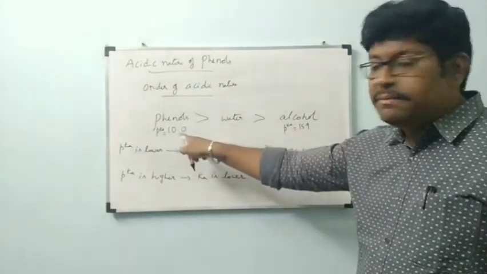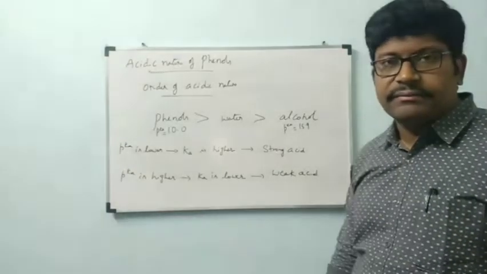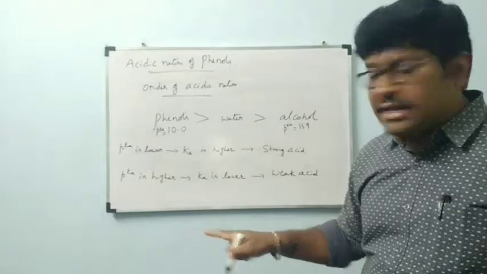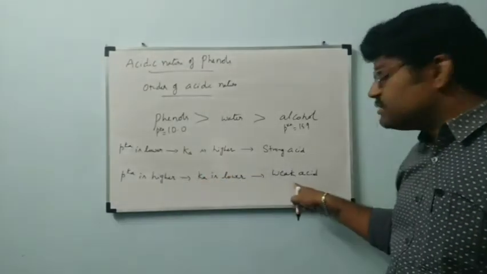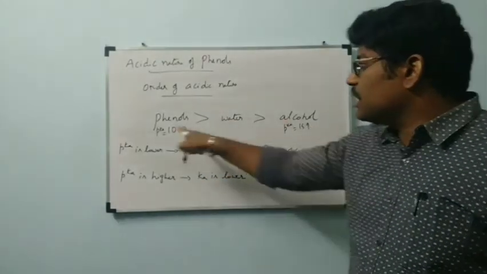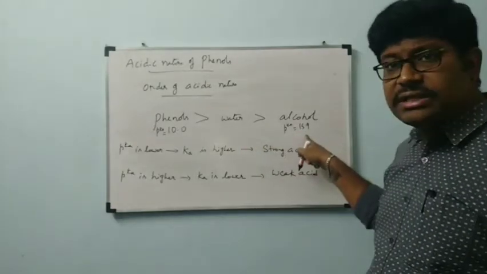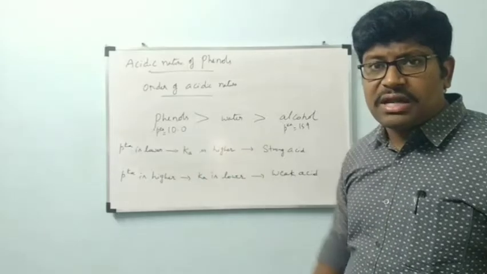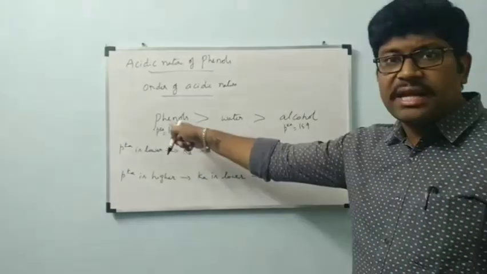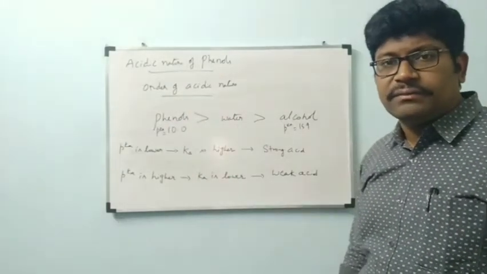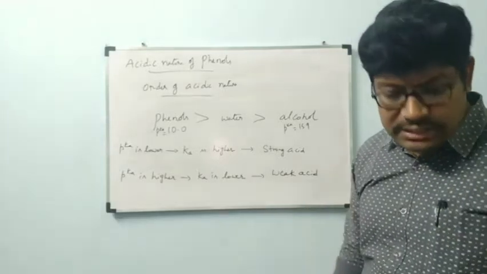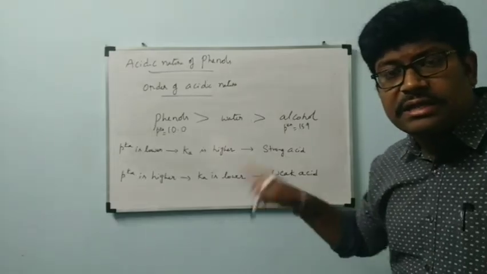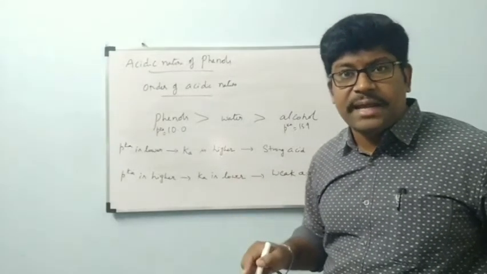Water has a pKa value between 10 and 15.9. Which substance has the higher pKa value? That is the weak acid. Out of alcohol and phenol, the pKa value of alcohol is 15.9 and the pKa value of phenol is 10. Which is the strong acid? Phenol is the strong acid because it has the lower pKa value. Or sometimes they will give Ka values also. This is the common thing. If you remember, we can answer any sort of questions related to Ka and pKa values.